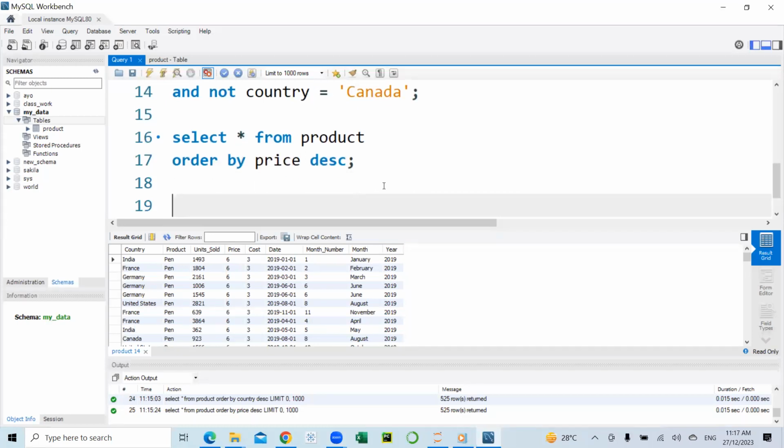For example, we want to know the total units sold in each of these countries. I think we have just 5 countries on the table, thereabouts. We have 5 countries and over 500 rows. Now I want to aggregate the units sold such that I'll know the total units sold from each of the countries we have on the table. So with that, we are going to use the group by statement.